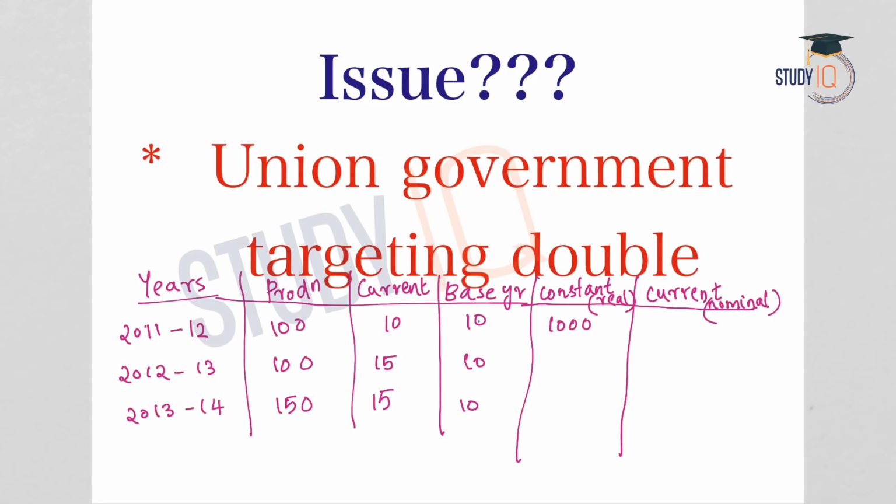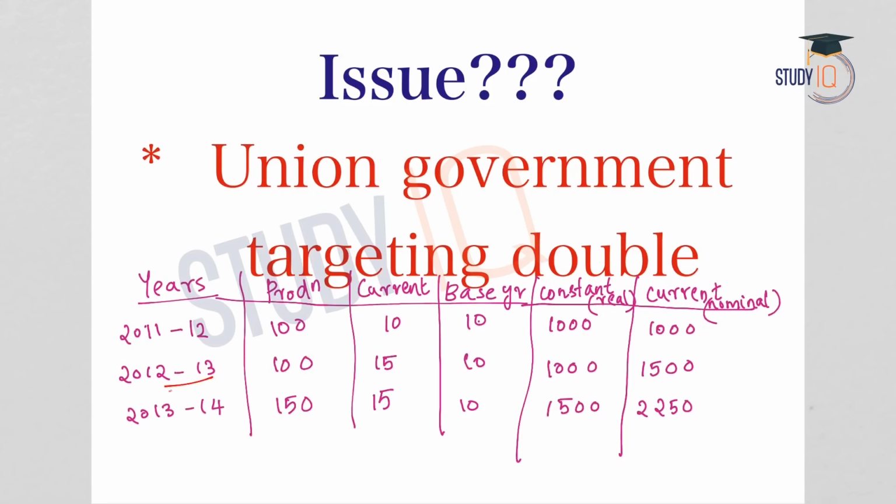Coming to current or nominal GDP, production into current price, that is again 1000. Secondly, 2012-13, production into current is nominal GDP, that will be 1500. Production into base year will be real GDP, that is again 1000. Coming to 2013-14, production 150 into current will give you nominal GDP, that is 2250. Again production into base year will give you real GDP.